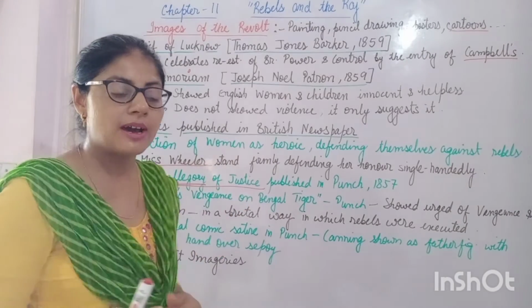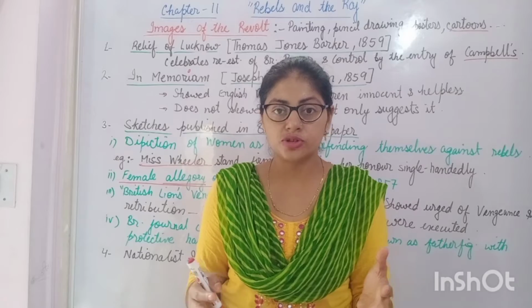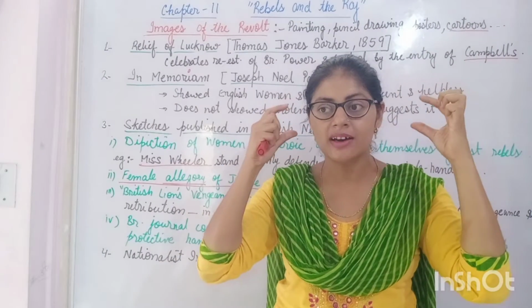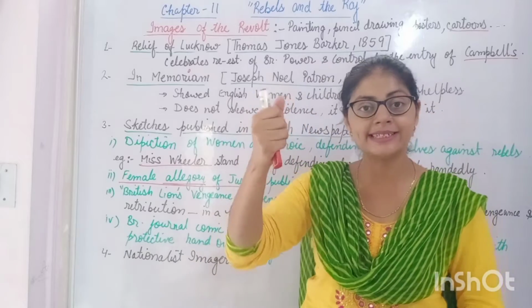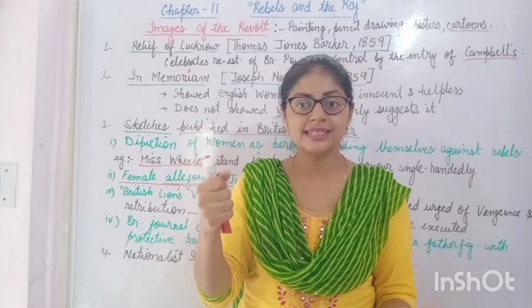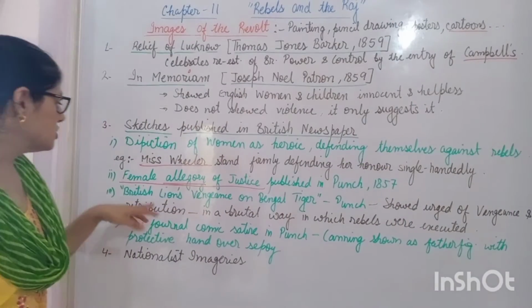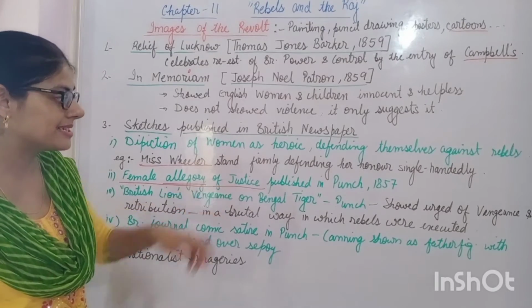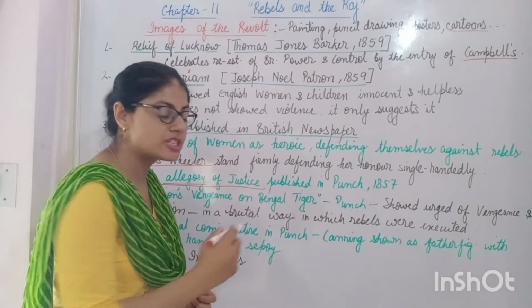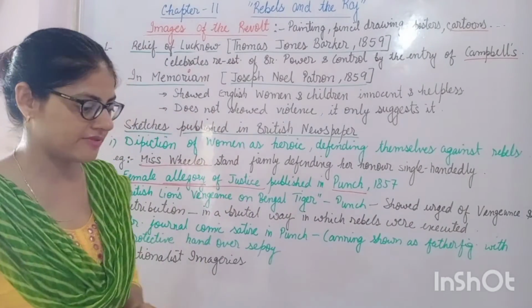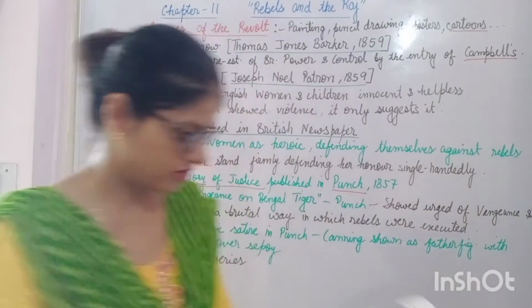Justice means, in India also, in the court you see a female allegory of justice having a blindfold on her eyes and holding the scales in her hand. So here also there is a female allegory of justice, which was published in the British newspaper Punch in the same year, 1857. Here you can see the picture of this female allegory.